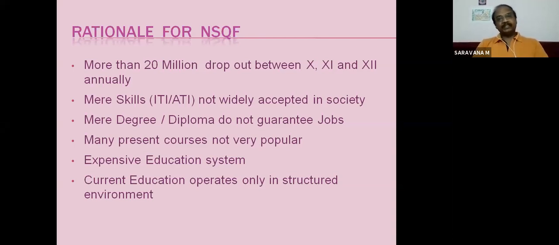But in the vocational system, it's not like that. There are a number of short-term courses or short-term programs, hour-based, 50 hours, 100 hours, 200 hours, like that. So many modules are there. They can undergo that, get training, and write the exam. In our skill ecosystem itself, you may complete CTS in one institute, and you can join CITS in some other institute in some other state. This is called flexibility, and everything is possible only based on the NSQF framework. So this is the rationale behind starting this NSQF.